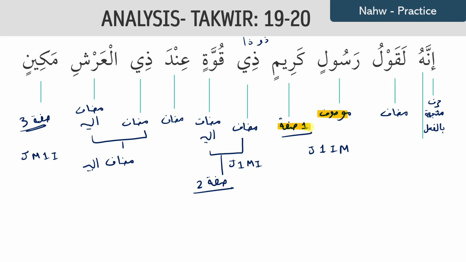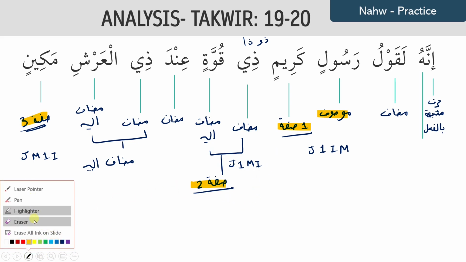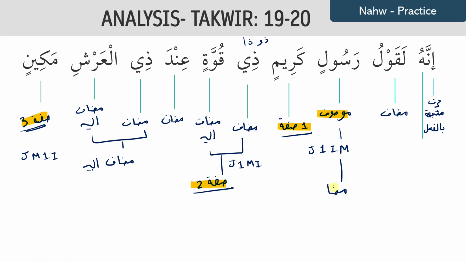Now this mawsuf and its siffah 1, siffah 2, and siffah 3, they are all going to be joining together to make the mudaf ilay. Mawsuf, siffah, all joins together to make the mudaf and the mudaf ilay. Oh, I forgot that who is the ism of inna. And this is the most that we have learned so far for this. And that's good enough for us to actually start translating this. So innahu, this is the end of the first fragment that we have learned. This is one whole complex, really complex fragment.